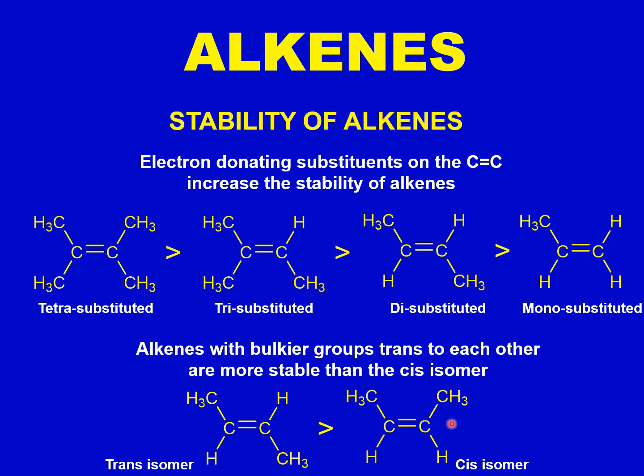So basically, there are two factors which affect the stability of the alkenes: the number of substituents or electron donating substituents on the carbon-carbon double bond, and the orientation of these bulkier groups on the carbon-carbon double bond. So this is how alkenes are characterized or classified according to their stabilities. We will talk about the preparation of alkenes in the next section. Thank you so much.